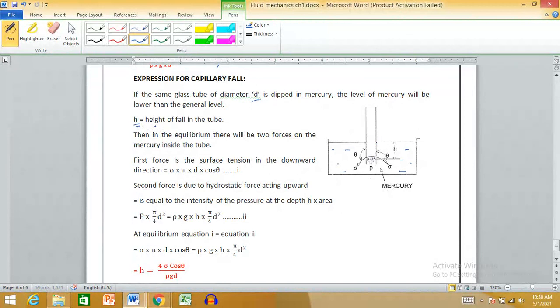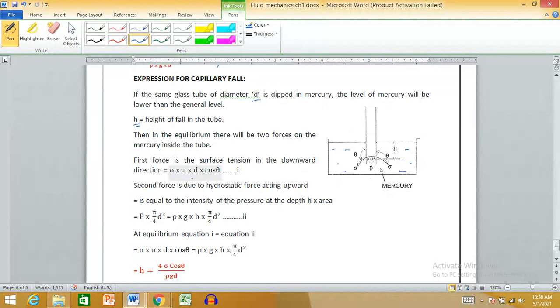Why is that happening? Again, it is happening due to two forces, and those two forces are different from the first two forces. One force is the same, the surface tension, but the different force is the hydrostatic force.